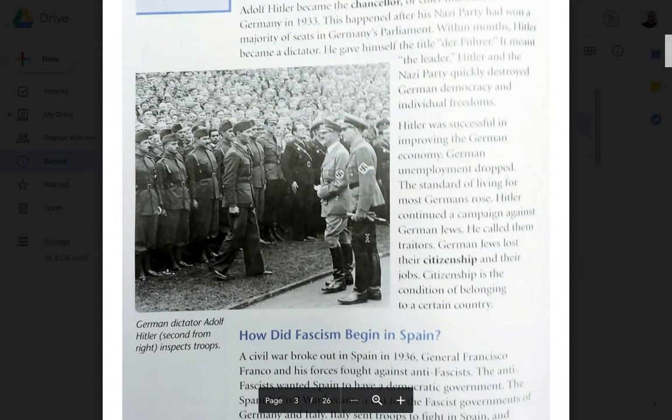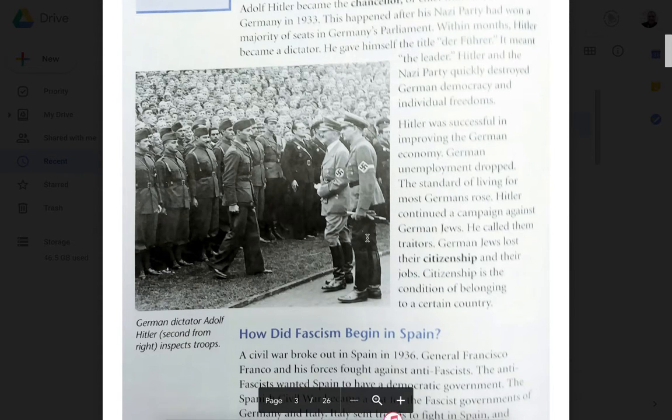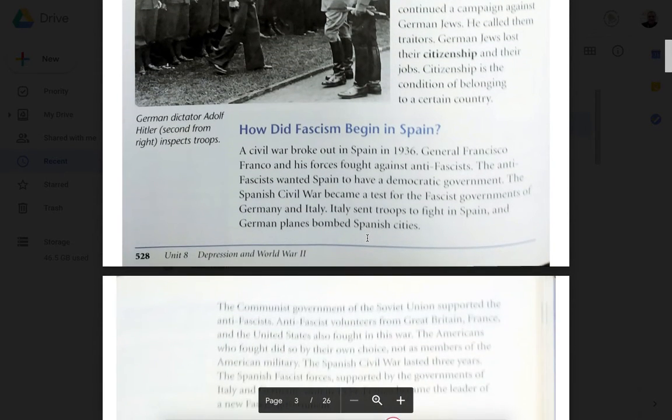Hitler was successful in improving the German economy. German unemployment dropped. The standard of living for most Germans rose. Hitler continued a campaign against German Jews. He called them traitors. German Jews lost their citizenship and their jobs. Citizenship is the condition of belonging to a certain country.